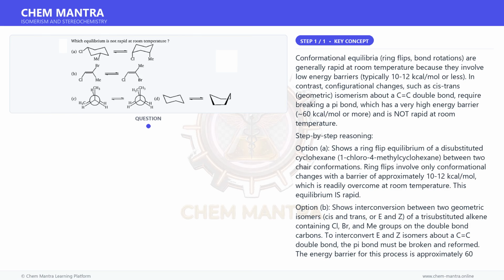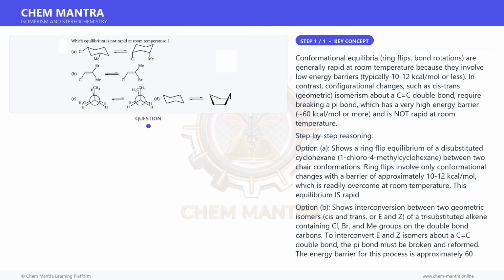Option B shows interconversion between two geometric isomers, cis and trans, or E and Z, of a trisubstituted alkene containing Cl, Br, and Me groups on the double bond carbons. To interconvert E and Z isomers about a C=C double bond, the pi bond must be broken and reformed. The energy barrier for this process is approximately 60 kilocalories per mole, which is far too high to be overcome at room temperature. This equilibrium is not rapid at room temperature.